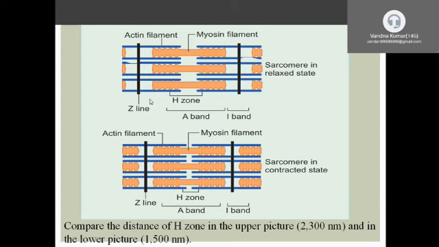Here you can see the Z line. Two actin filaments are separated by this Z line. It also contains M protein.